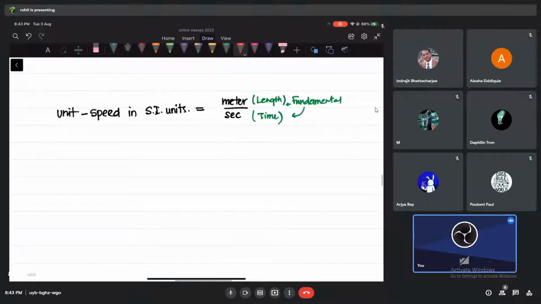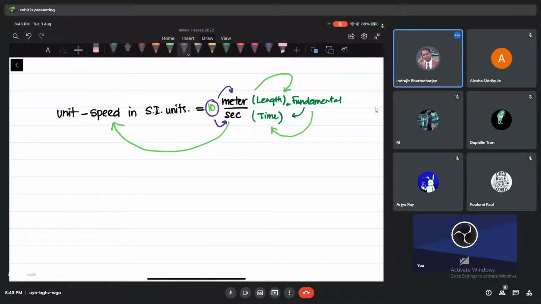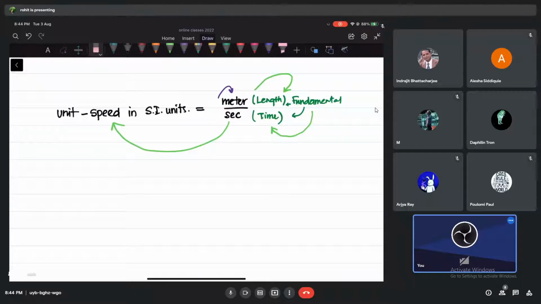What is this a unit of? Speed. By using SI fundamental units of length and time, do I have to write a multiplier of 10, or I don't need to? Do I need a 10 here to get the unit of speed? No, sir. We don't need a 10 to get the unit of speed. We don't need a 100 here to get a unit of speed.